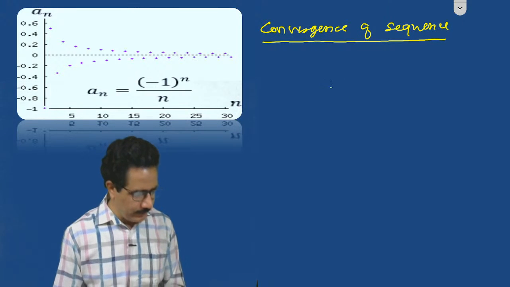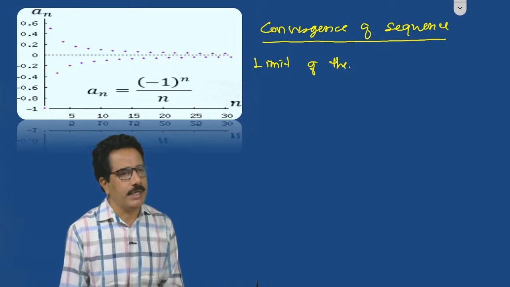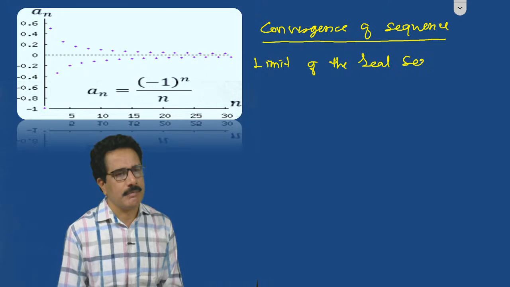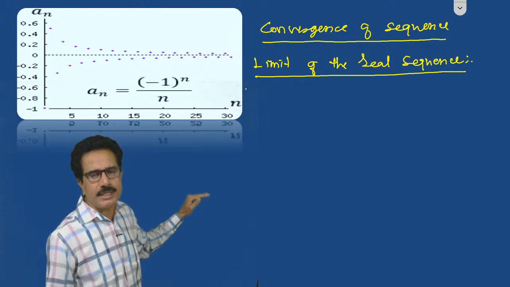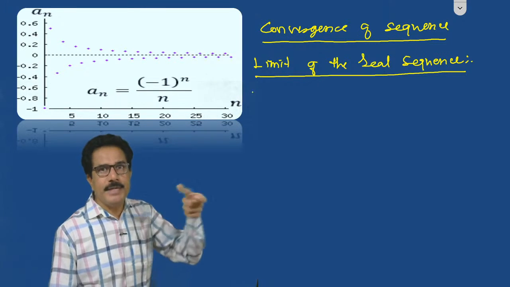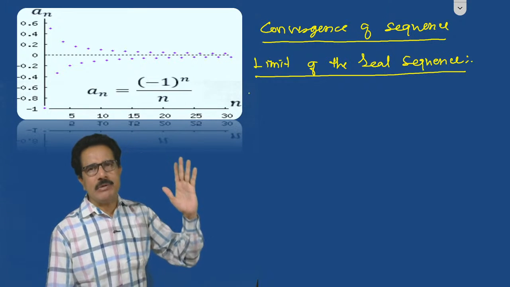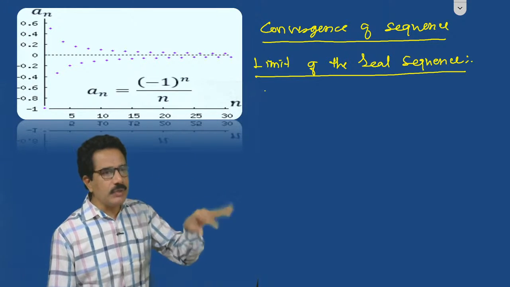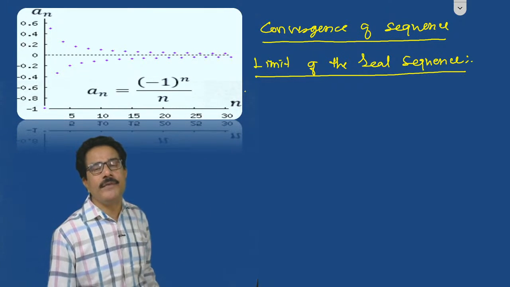What is the limit of the sequence? Now definition, what is the convergence? Limit of the sequence, limit of the real sequence. We shall discuss this definition again. I shall revise this. This is the introductory part. हे समजलं तर तुम्हाला मेट्रिक स्पेसची कन्सेप्ट समजते. मेट्रिक स्पेस आणि यात काय फरक आहे हे जर तुम्ही कंपॅरेटिव्ह लक्षात ठेवलात तर कन्सेप्ट क्लिअर होते. सो आय एम गोइंग टू रिवाइज दिस लिमिट ऑफ सिक्वेन्स in the form of a modulus.